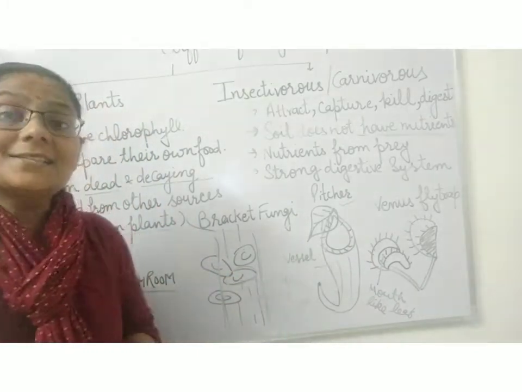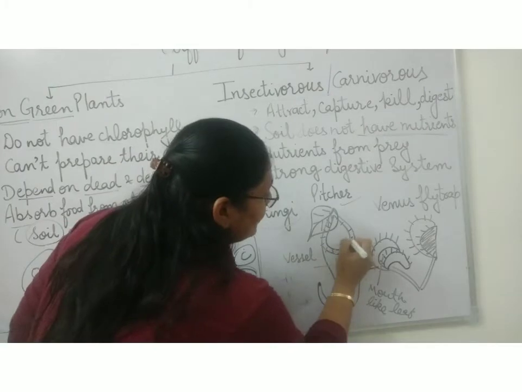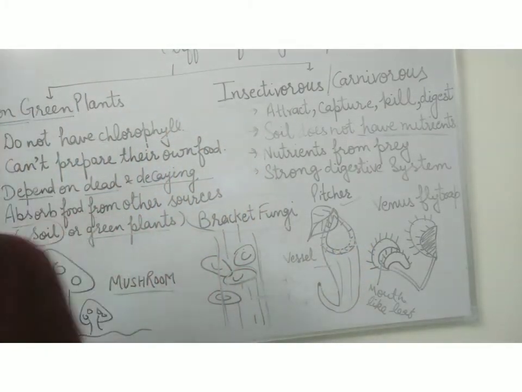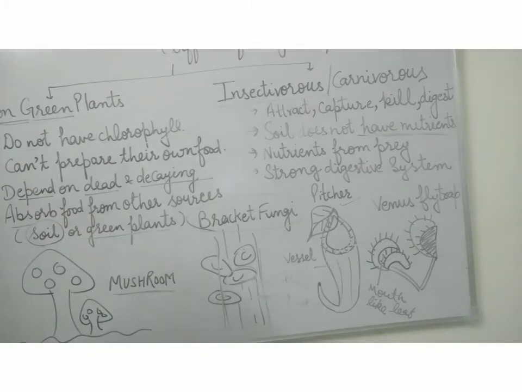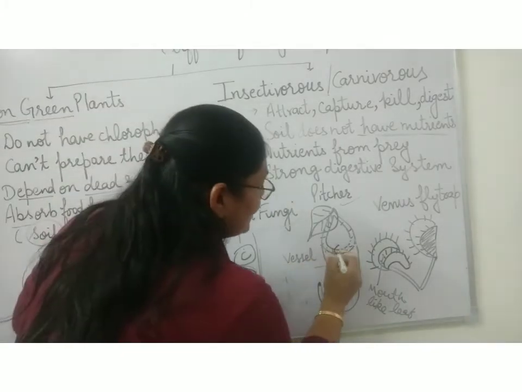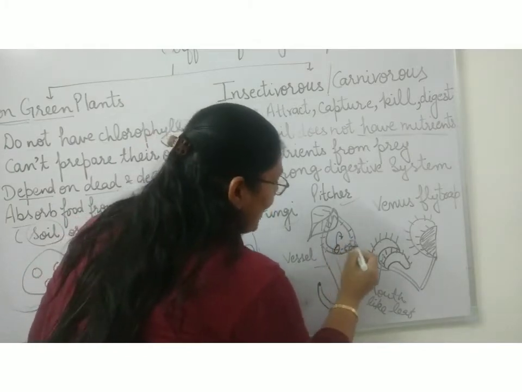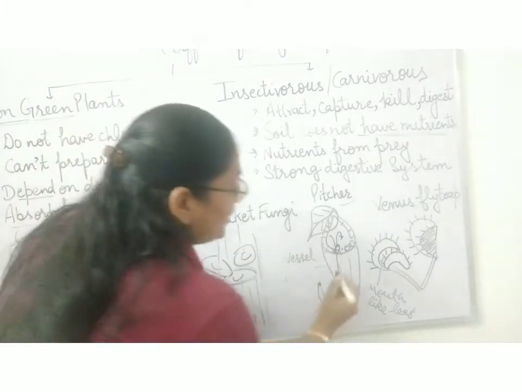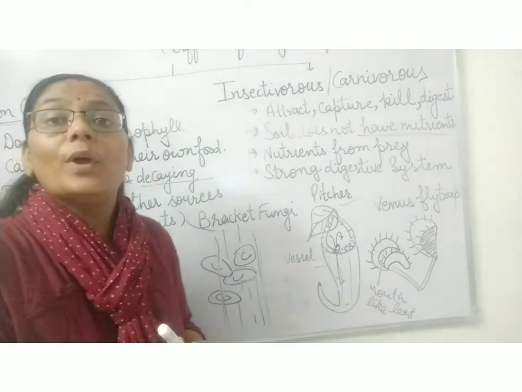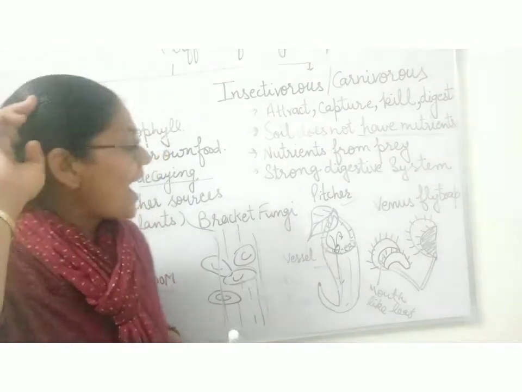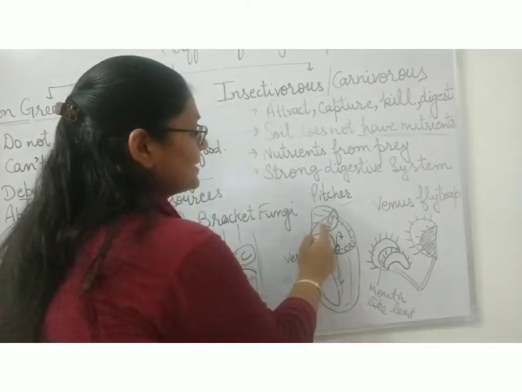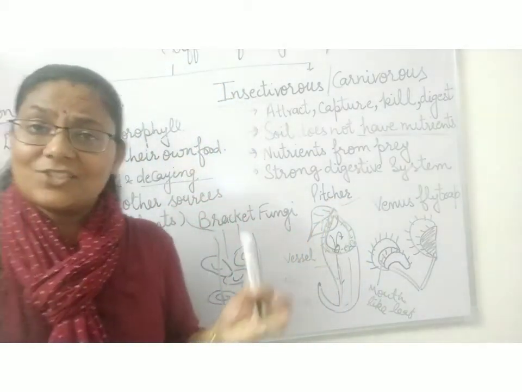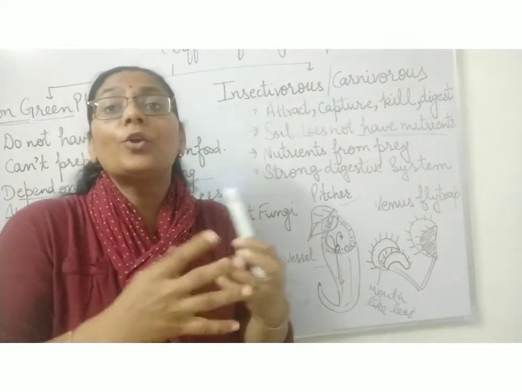Whenever the insects come and sit over here, जैसे ही insect यहाँ आकर बैठता है, so what happens? It is so sticky, this place, that the insect just goes into it and falls inside. And as the insect falls inside, the juices present here digest the insect. And suddenly this lid comes and closes it so that the insect is trapped inside and cannot go out.